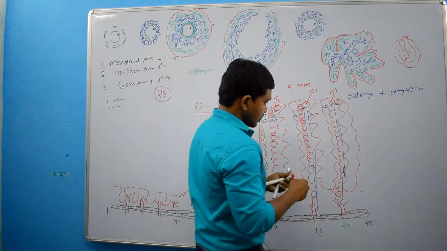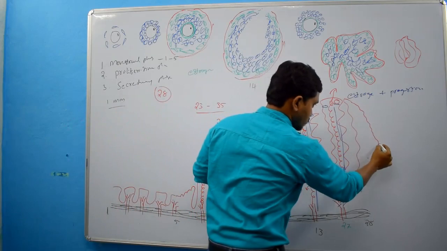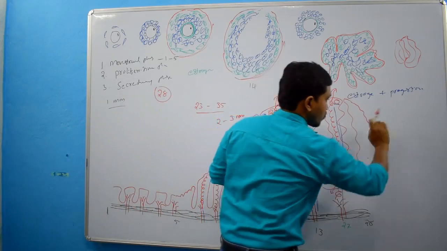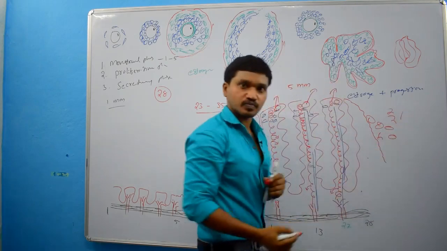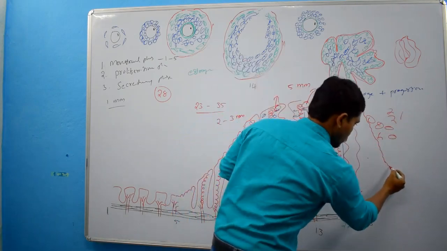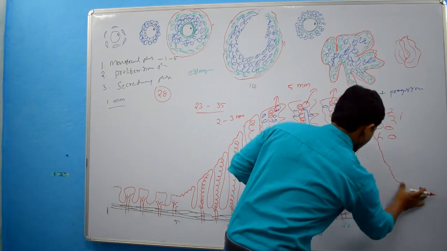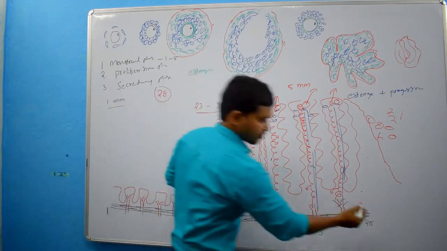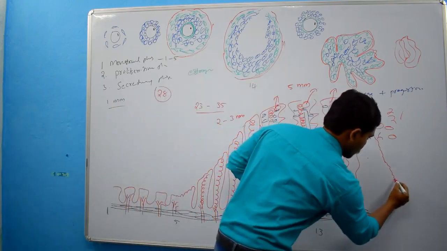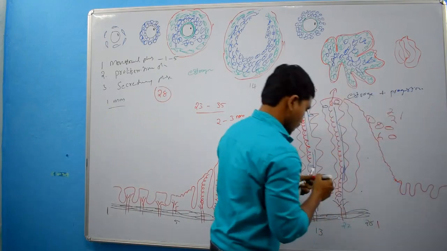Then the thickness of the endometrium gradually reduces like this. That means now it is sloughing off, and small pieces are going out. So it gradually reduces, and the menstrual cycle starts again. That means day 1. Now the thickness of the endometrium again reduces to 1 millimeter.